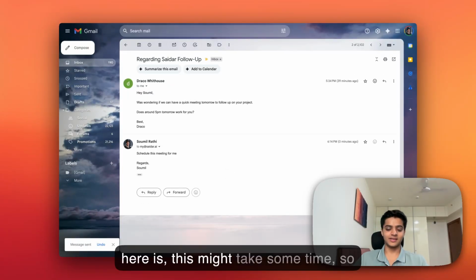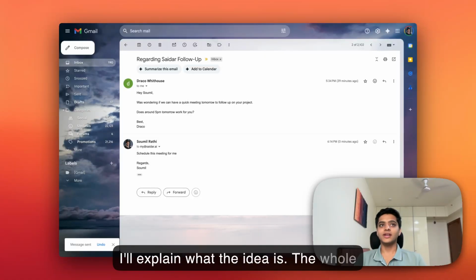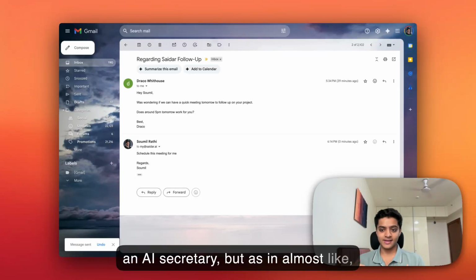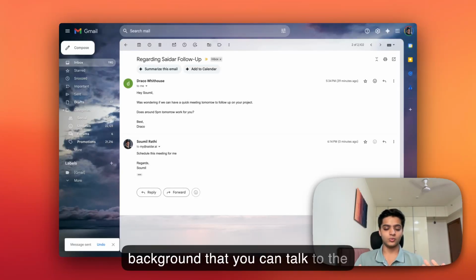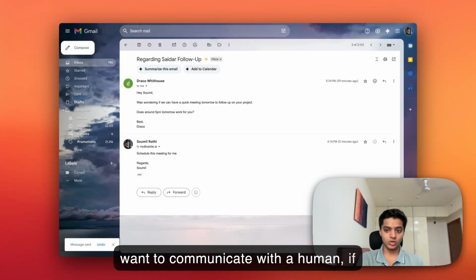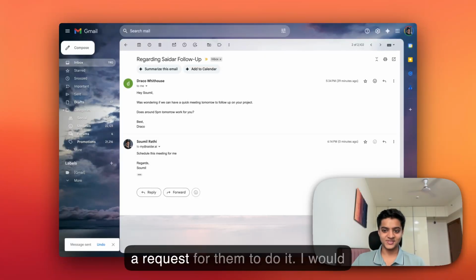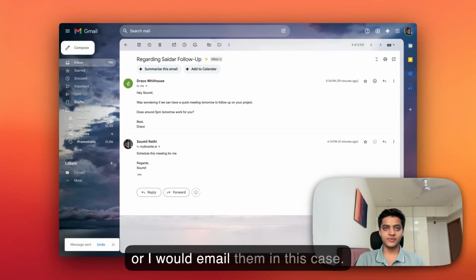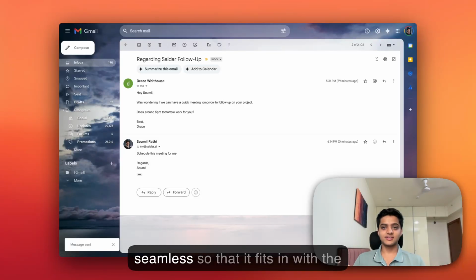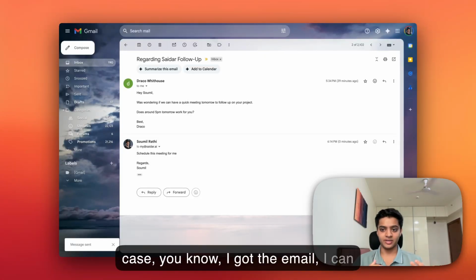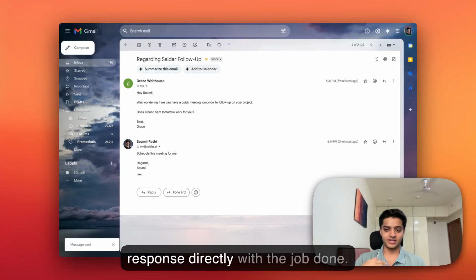And the whole idea here is, this might take some time, so I'll explain what the idea is. The whole idea here is that Saidar should act as an AI secretary, almost like a person running in the background that you can talk to, the same way that you would talk to a human secretary. For example, if I want to communicate with a human, if I want to talk to somebody that I know to try and get something done, I'm not going to go to a web page and submit a request for them to do it. I would call them up, or I would message them, or I would email them in this case. And that's the kind of interface that I want to build for Saidar. Just seamless so that it fits in with the user's existing workflow, where in this case, I got the email, I can forward it directly and get the response directly with the job done.